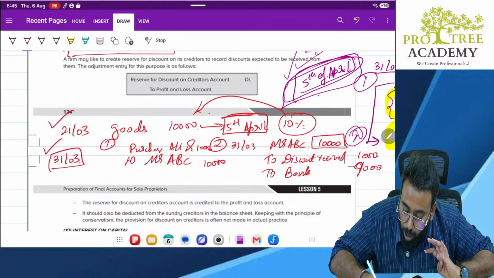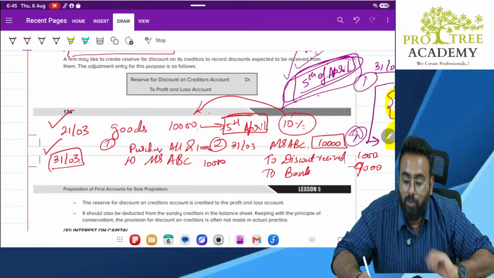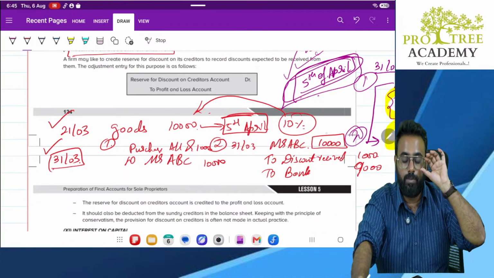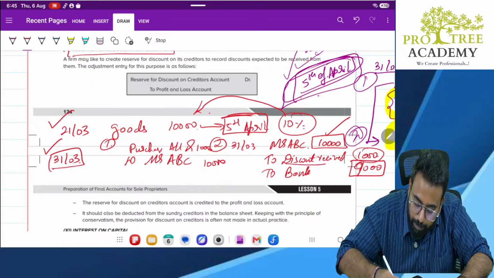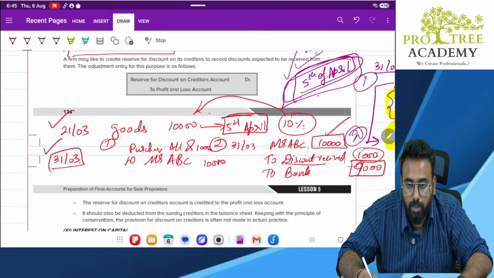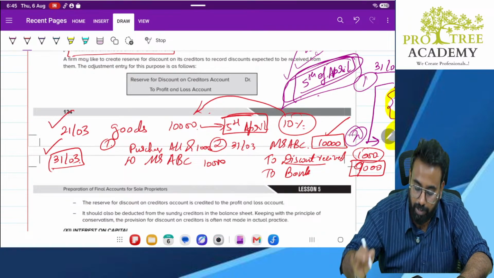Clear? Correct, sir. But how much you are paying? Only 9,000. What is happening with the remaining 1,000? That will be my income, which is known as discount. Clear? If you would have made payment before 31st March, this is the entry you would have recorded. Correct? Correct, sir. This is the entry I would have recorded.